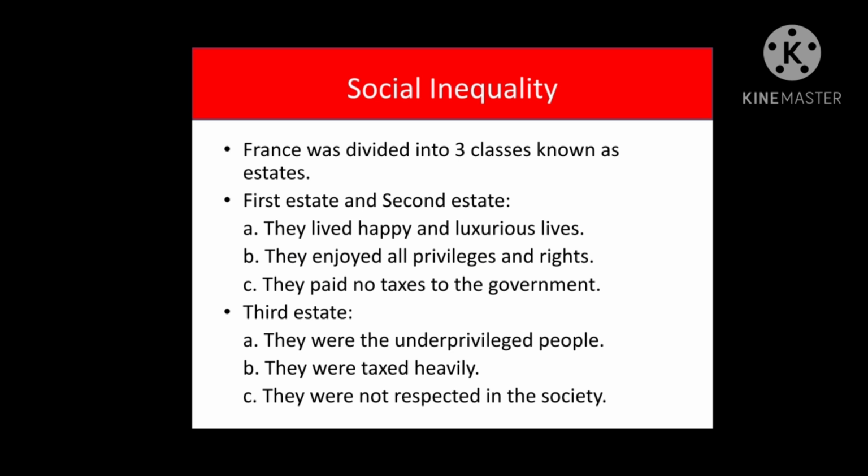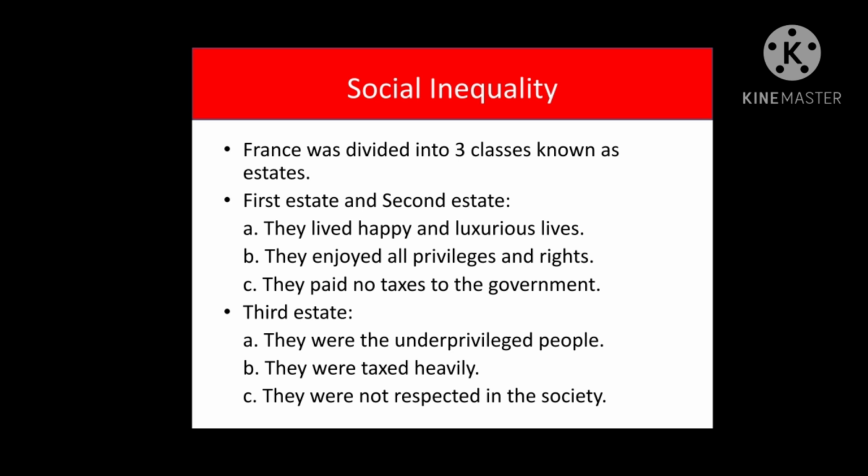The first two classes or estates were comprised of the clergy and the nobles. They were 5% of the total population, right? They were the privileged classes and controlled all the high posts in the administration and in the army. They lived in luxury and paid no taxes. Remember this thing, they were not supposed to pay any taxes, right?